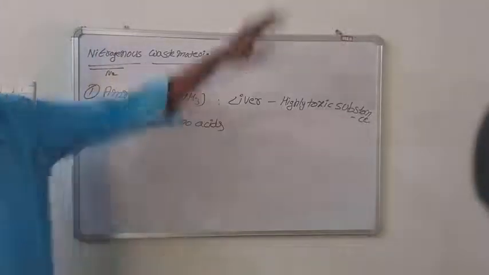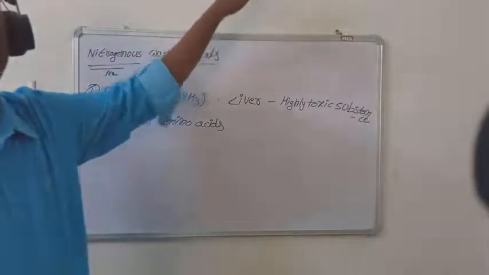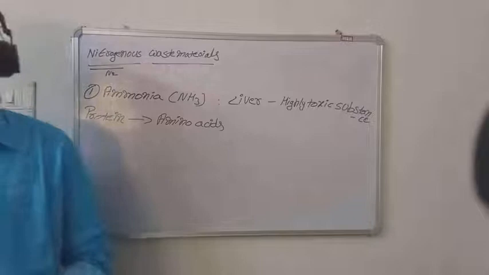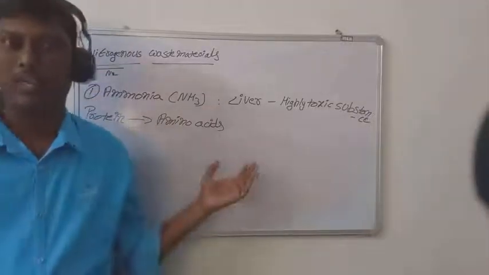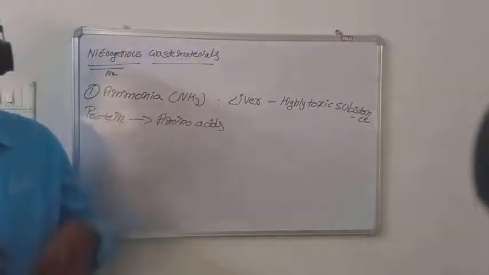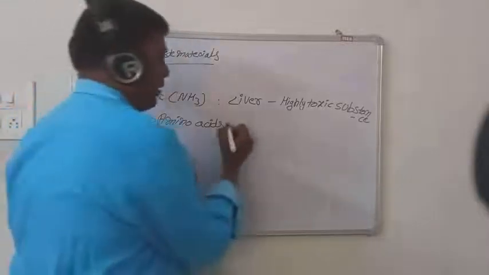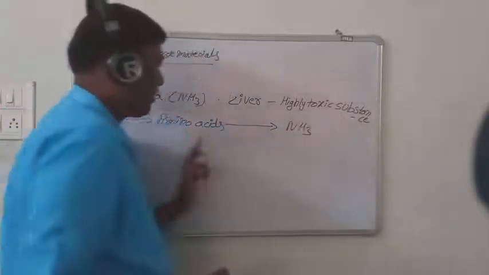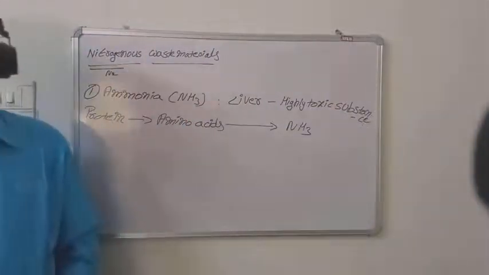Nothing but just consider a wall. The wall is made up of bricks. Similarly, proteins are also made up of smaller units called amino acids. In our liver, the amino acids are converted into ammonia by a special kind of process called deamination.